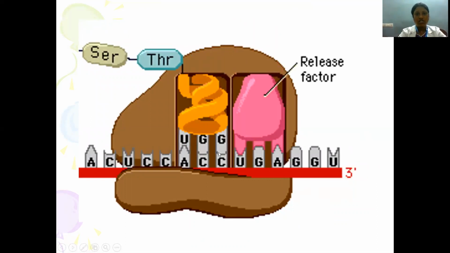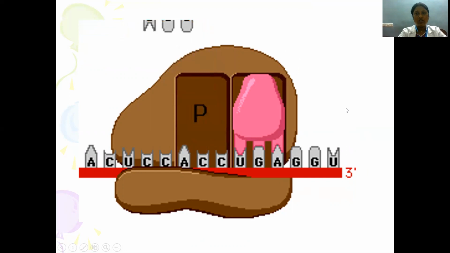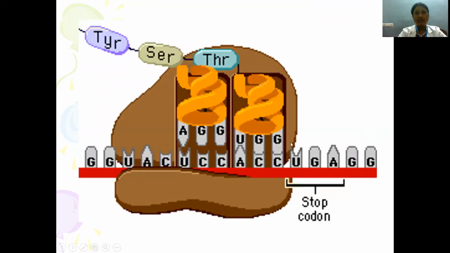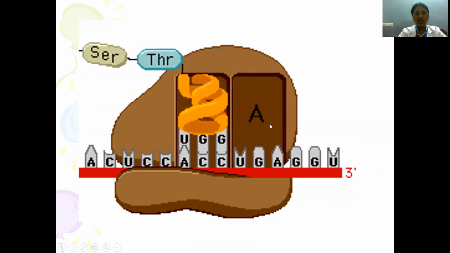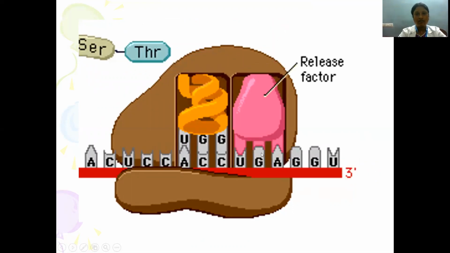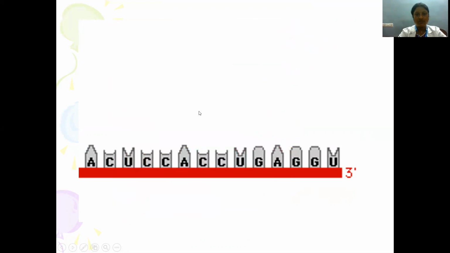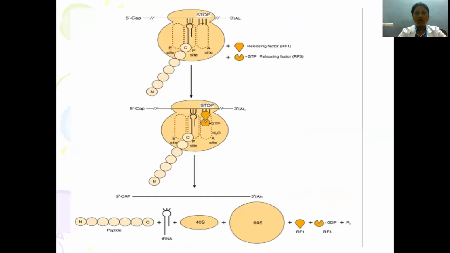And here UGA is one of the stop codons, and there is no tRNA available to recognize it. So what happens? This release factor will come and bind to the stop codon and cause dissociation of the ribosome and release the polypeptide chain from the mRNA. And now the mRNA is free. This is how termination of translation occurs.